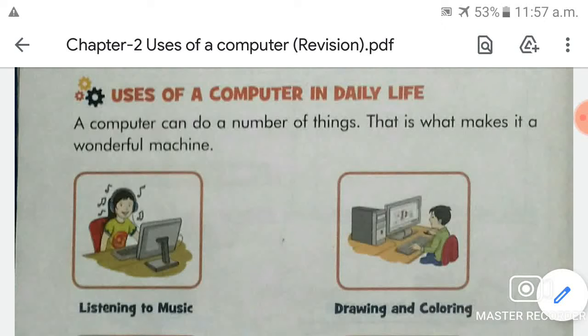Other machines can do only single tasks, but a computer can do so many tasks. We can do calculations on a computer, we can solve the toughest mathematical sums on a computer in a single minute, in a single second, you can say. It saves our time, it saves our money, etc. So that is why we call it a smart machine.